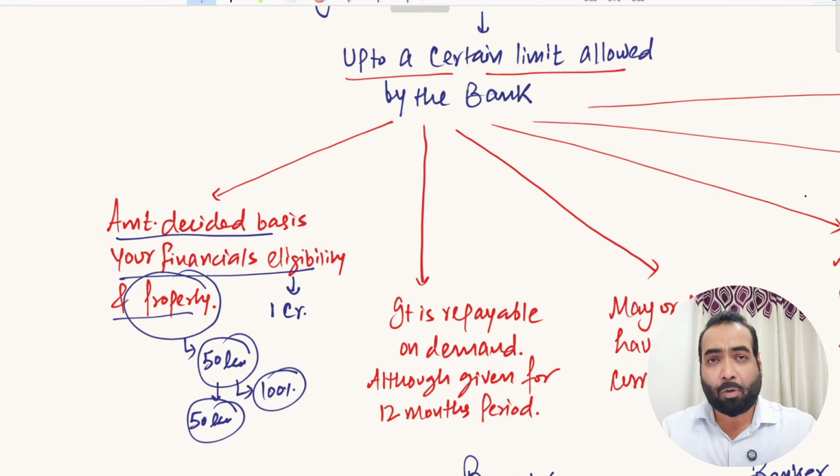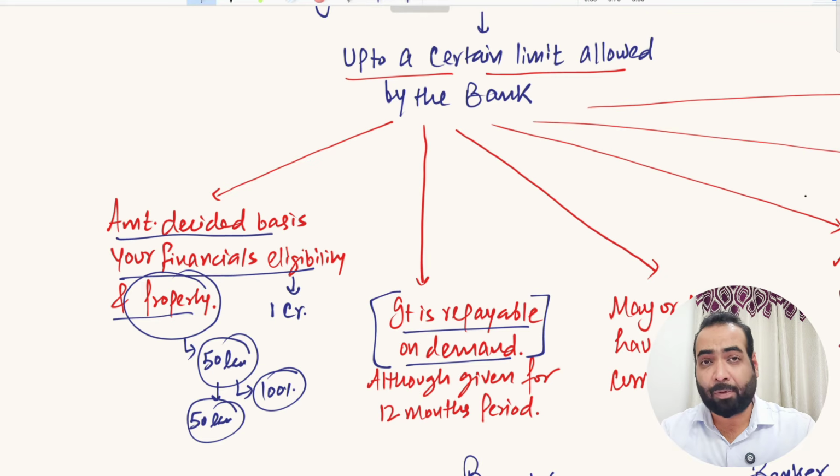So friends, this overdraft amount is repayable on demand. The banks can ask any time by sending you a letter that please repay our overdraft limit in full. Although this doesn't happen practically, in the eyes of law, this is repayable on demand. The bank can ask you to repay the whole limit anytime by sending a letter, right?